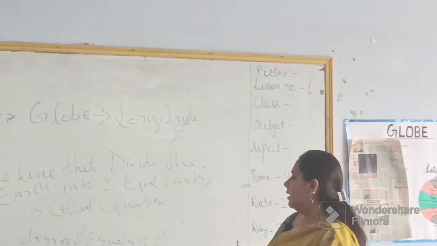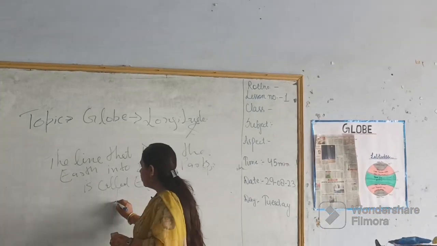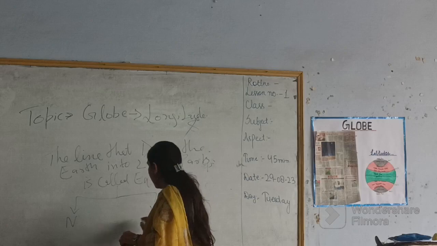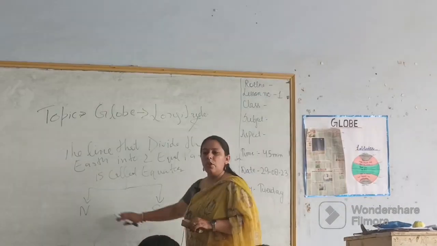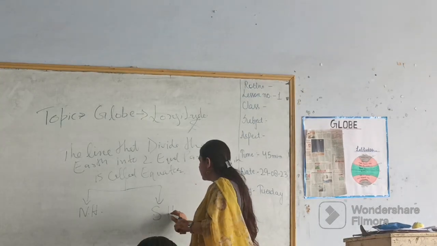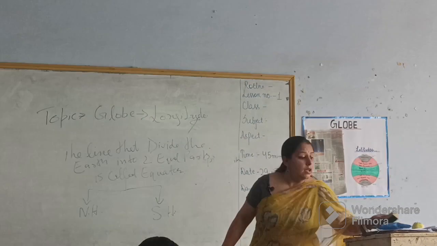We denote the northern hemisphere and southern hemisphere as N and S. Northern hemisphere NH and SH.